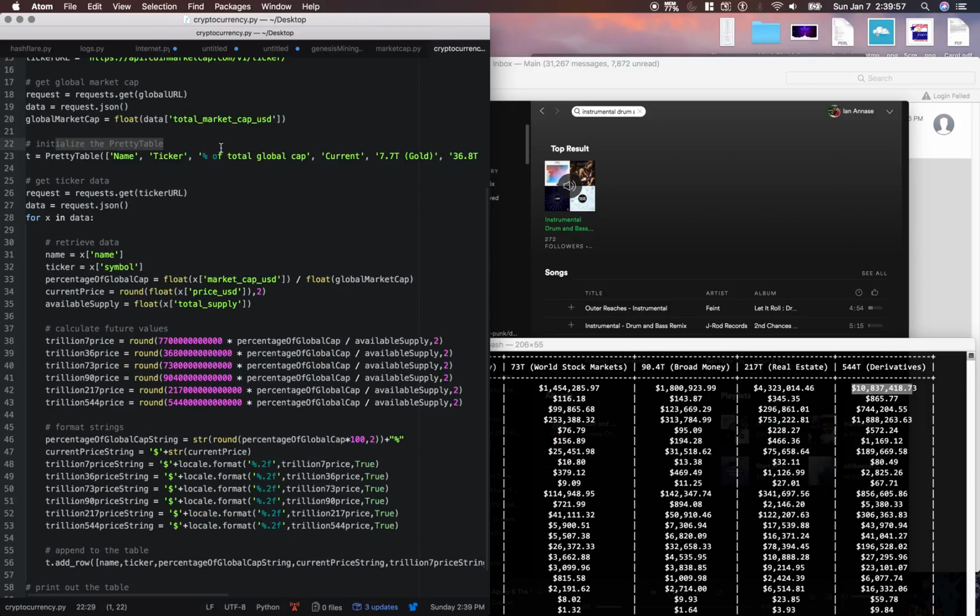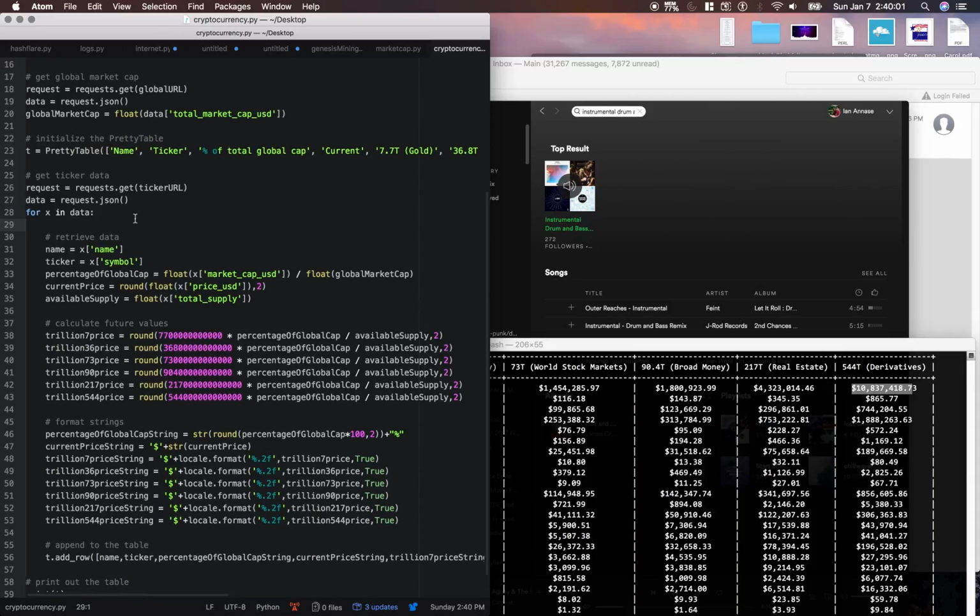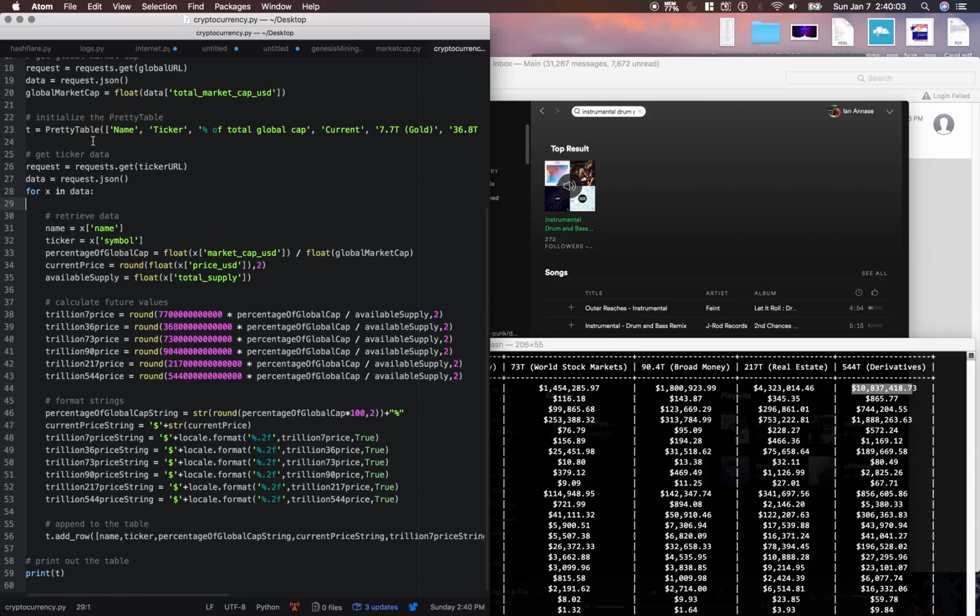And then I initialize a table. This is the table down here. And so it automatically gets the top 100. So I just loop through these top 100, get the name, the ticker symbol, and the percentage of global market cap.